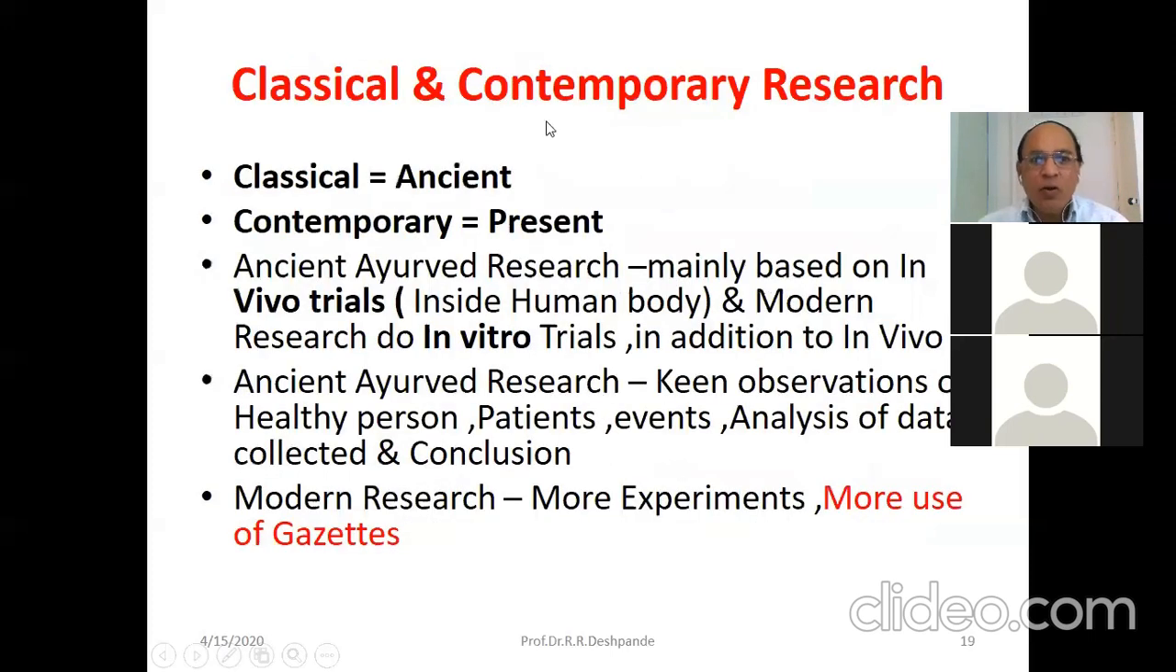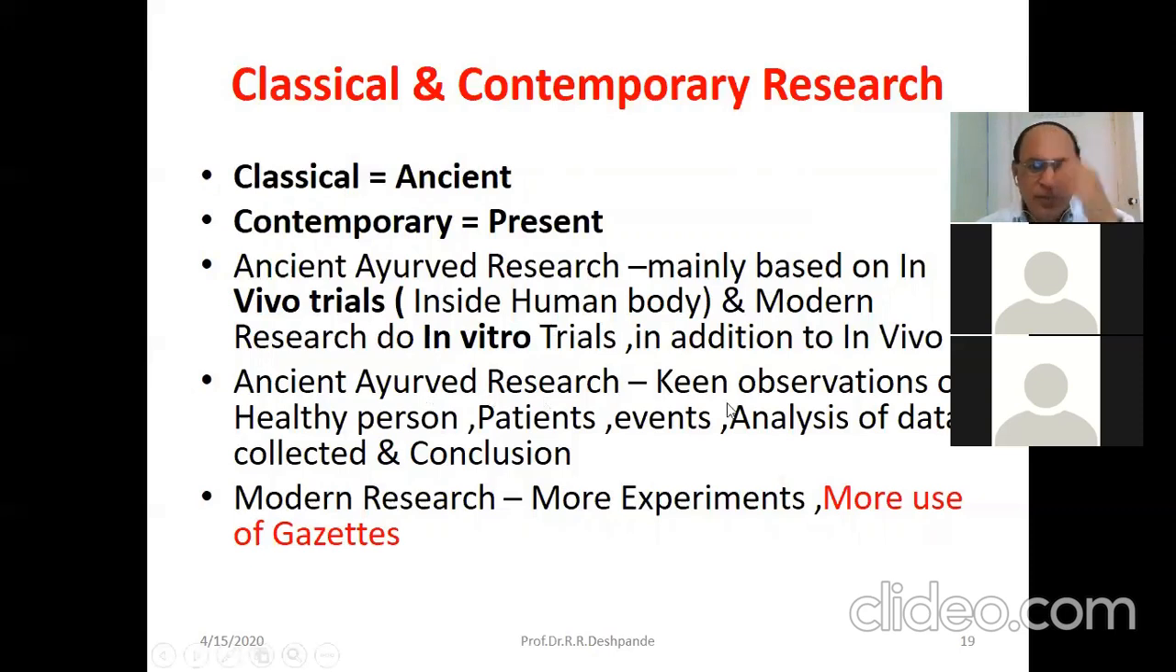Next, classical and contemporary research. Classical means ancient and contemporary means present. It is just a comparison for your understanding. Ancient Ayurvedic research was mainly based on in vivo trials. So you must write down these two words, vivo and vitro. Vivo means in the human body and vitro means in the laboratory. Do you understand? Previous ancient research was mainly based on in vivo trials, and modern research is mainly based on in vitro trials in addition to in vivo trials. I'm not saying they are not doing clinical research, but their major emphasis is on laboratory testing.